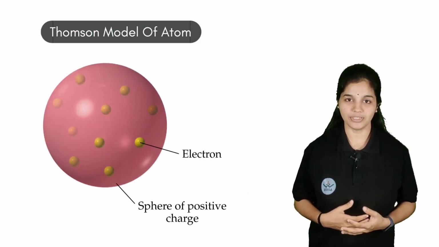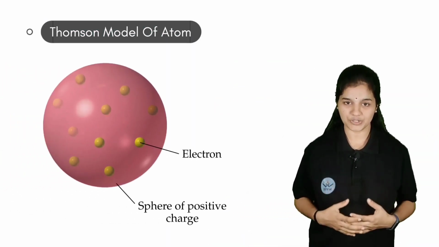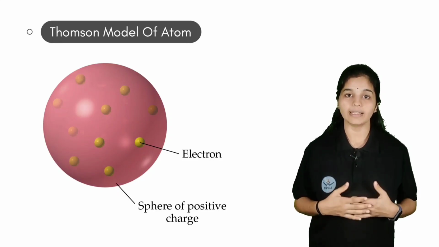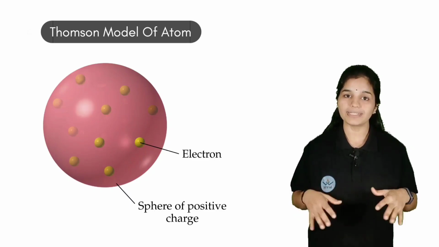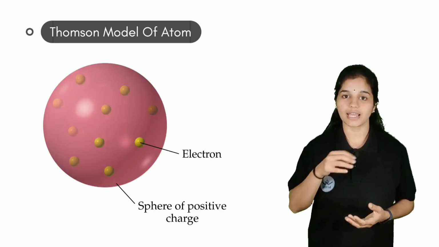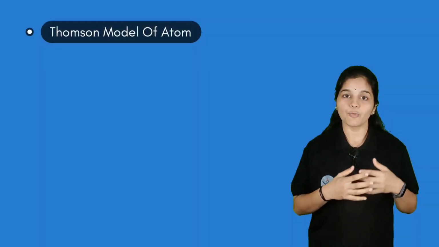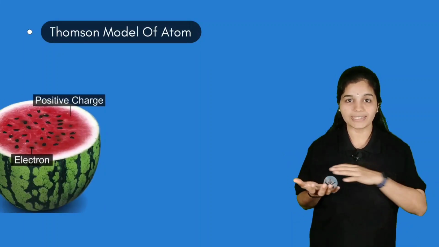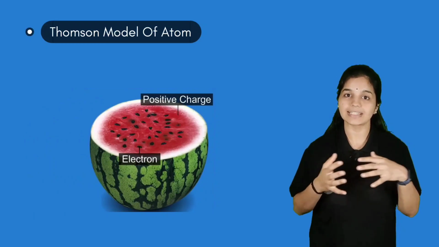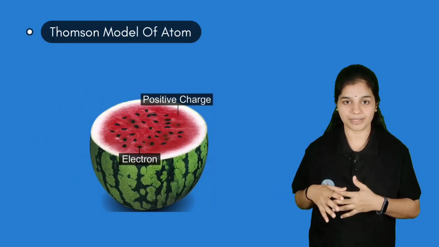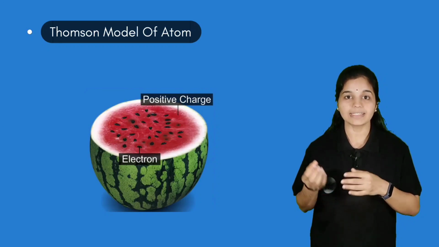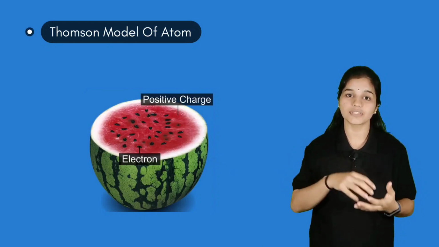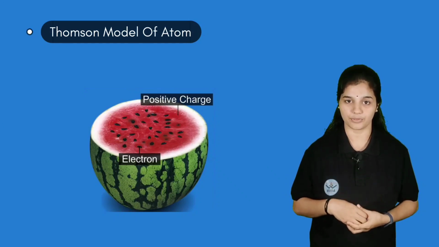According to J.J. Thomson, atom is spherical in shape with a radius of 10 to the power minus 10 meter, and protons are uniformly distributed, whereas electrons are embedded within them. If you want to visualize this model, you can consider a watermelon where the reddish part of the watermelon is considered as the protons which are present in the atom, whereas the black color seeds of the watermelon can be visualized as electrons which are embedded in the protons.